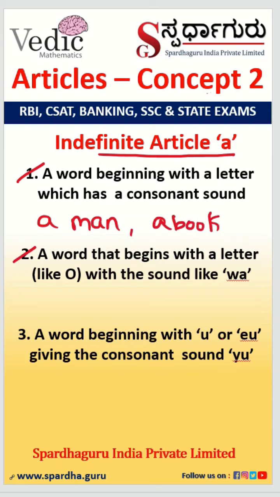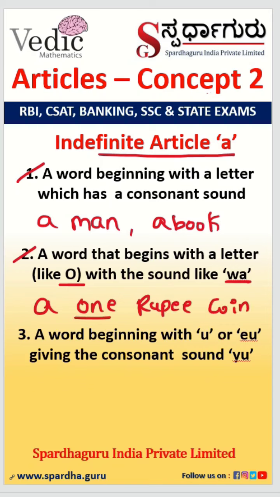Rule number 2. A word that begins with the letter O with the sound W. Example, a one rupee coin. Here, the word one begins with letter O and gives the sound W.